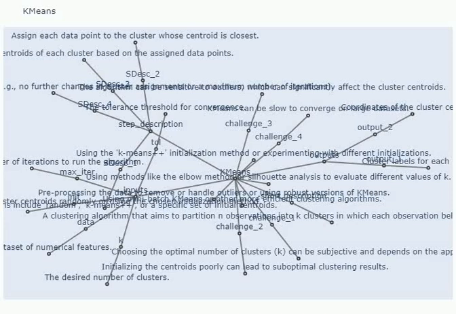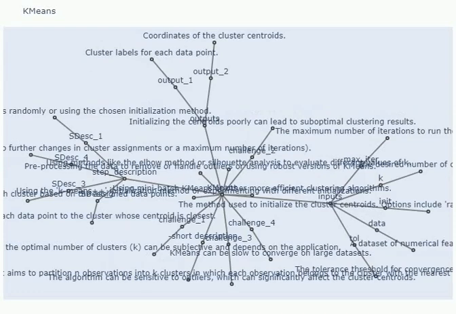The format can vary depending on the implementation, but it typically involves a matrix or data frame where each row represents a data point and each column represents a feature. K, number of clusters: an integer specifying the desired number of clusters. This is a hyperparameter that needs to be determined based on the data and the desired outcome.